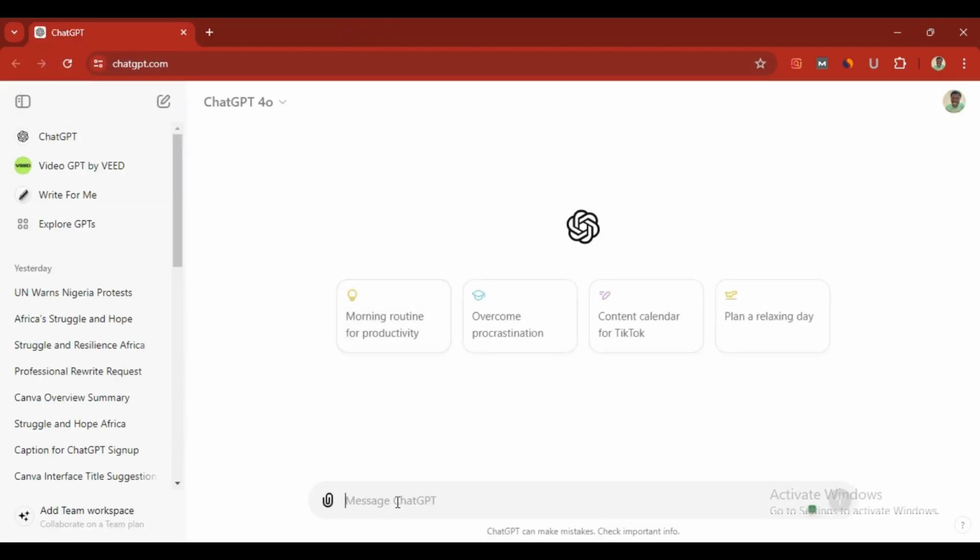Once you are at the website of ChatGPT, all you need to do is to give ChatGPT what you want ChatGPT to do for you.